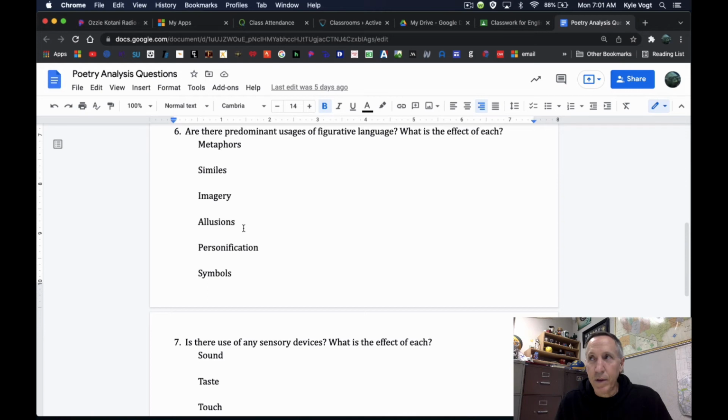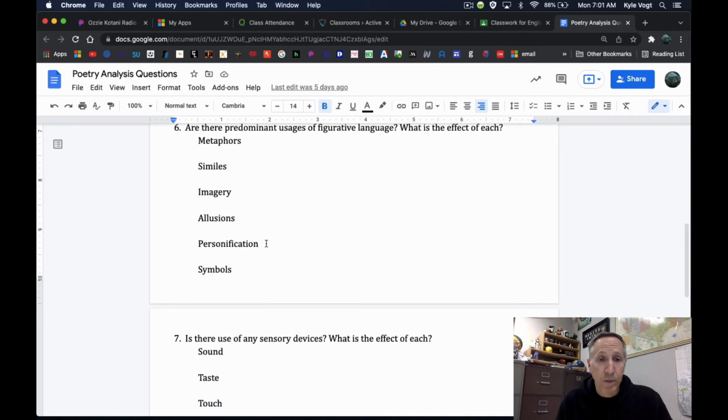Like in Nothing Green is Gold, or Everything Green is Gold, whatever it was called. There was an allusion to the Bible where they talked about, so Eden turned to dusk or whatever. That's an allusion to something that's well known by most people. Not always known by everybody. But not every poem has allusions.